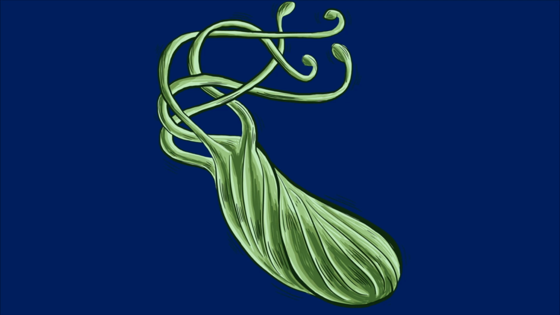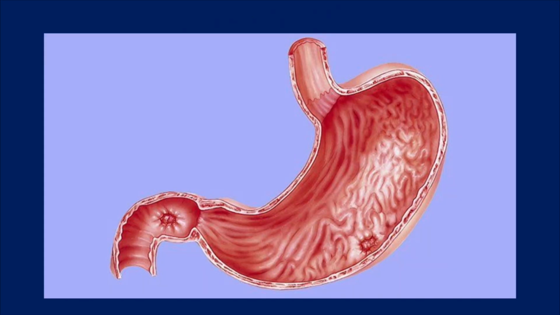Warren observed these small curved bacteria in the lower part of the stomach in many patients. Warren and Marshall found in their study that the disease could be cured only by killing the bacteria. The disease can be prevented by using antibiotics in the first stage of the disease for a short period of time.